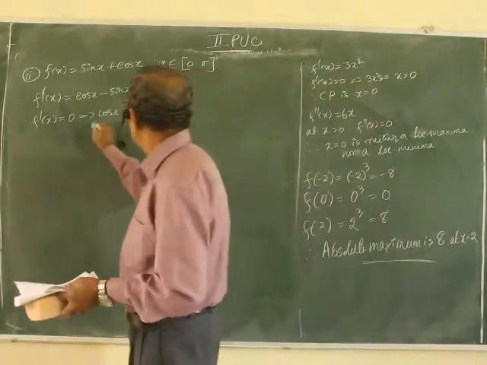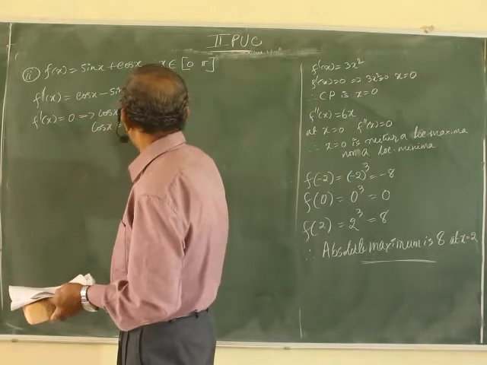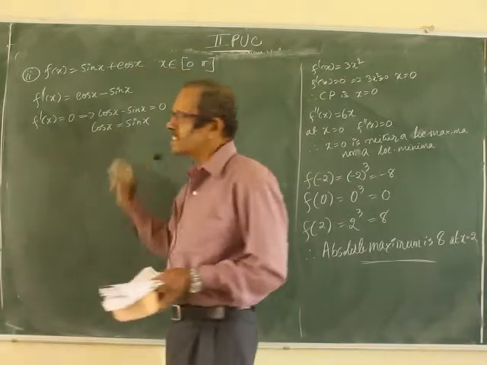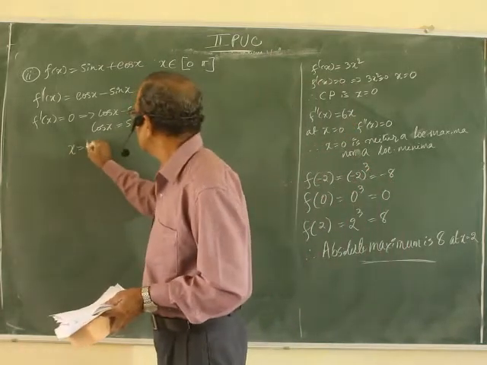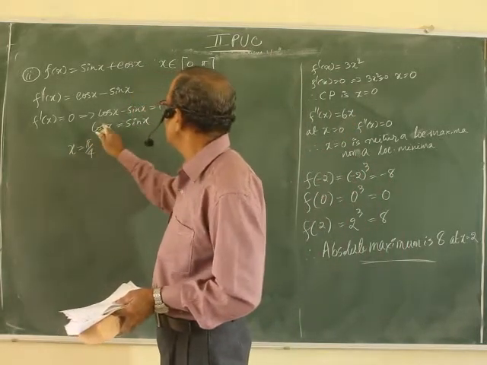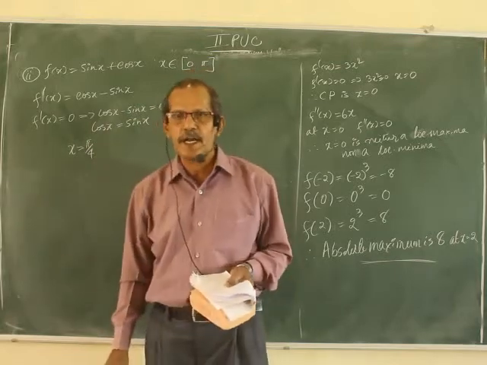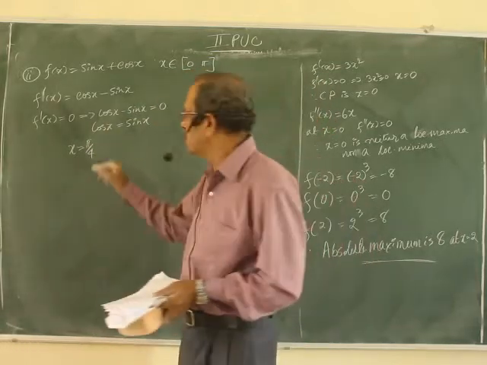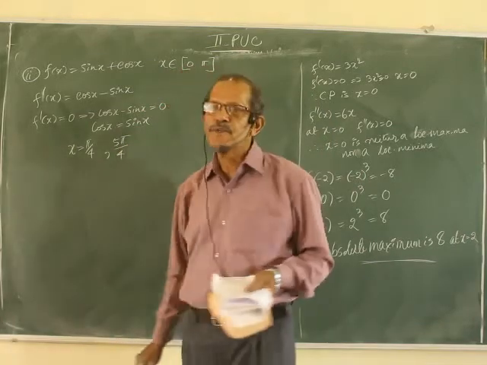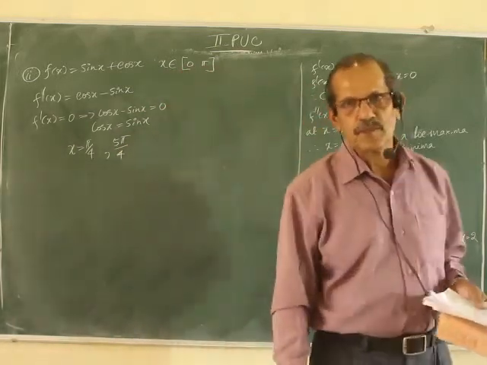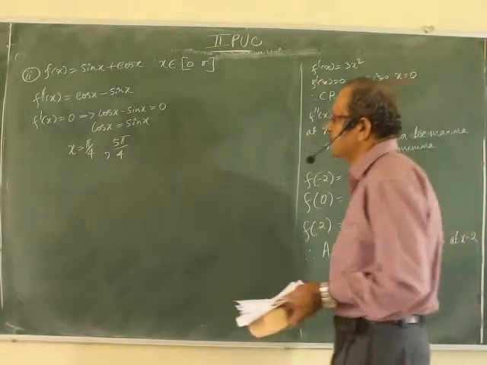That is, give me the value of x for which cos and sin are equal. Solution is pi by 4. cos pi by 4 and sin pi by 4 are equal. One answer is x equal to pi by 4. Another one is in the third quadrant, 225 degree, yes, 5 pi by 4.